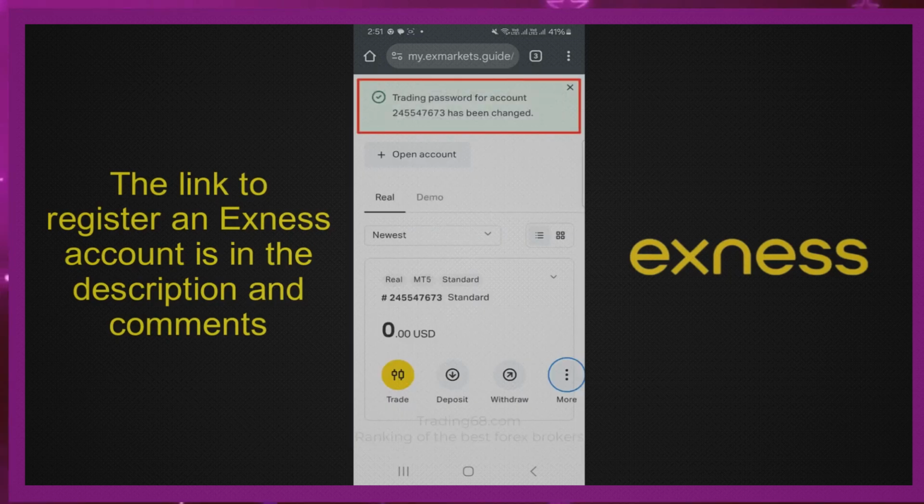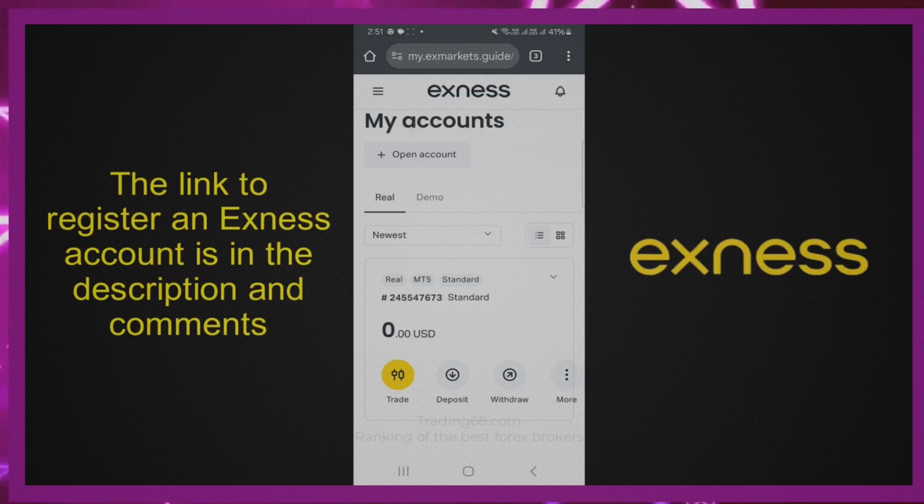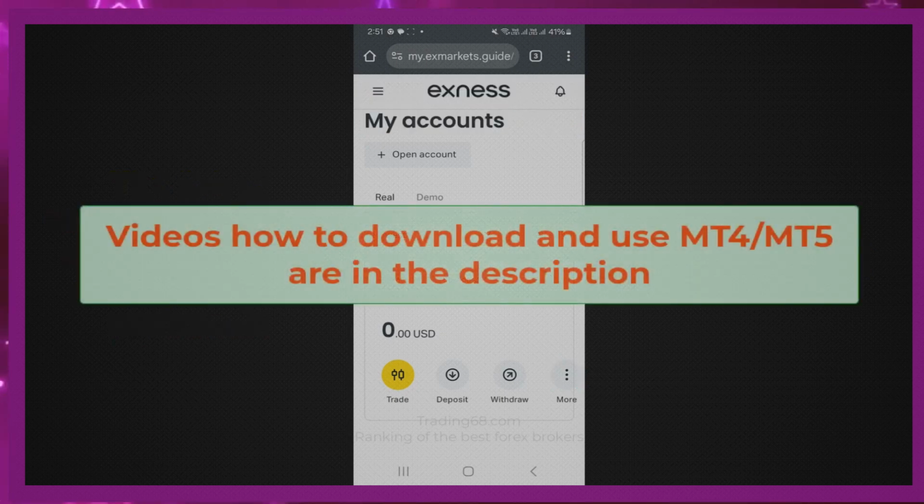Now, you can log into your account and start trading. You can refer to the video How to Download and Use MT4 and MT5, which I have given in the description of this video.